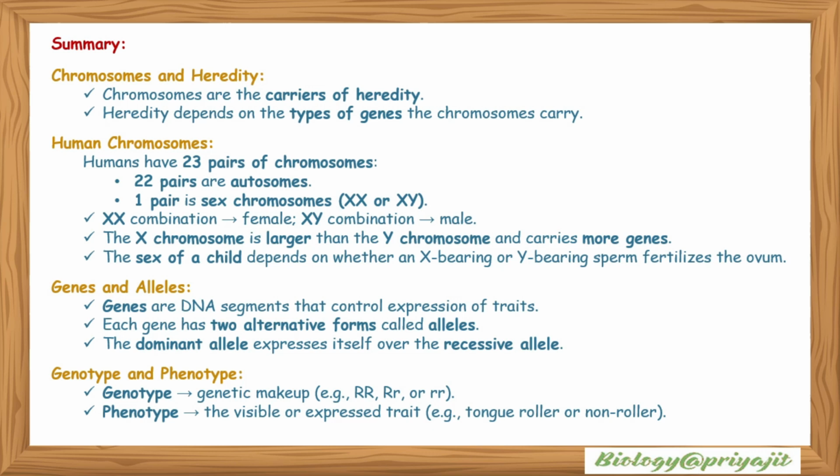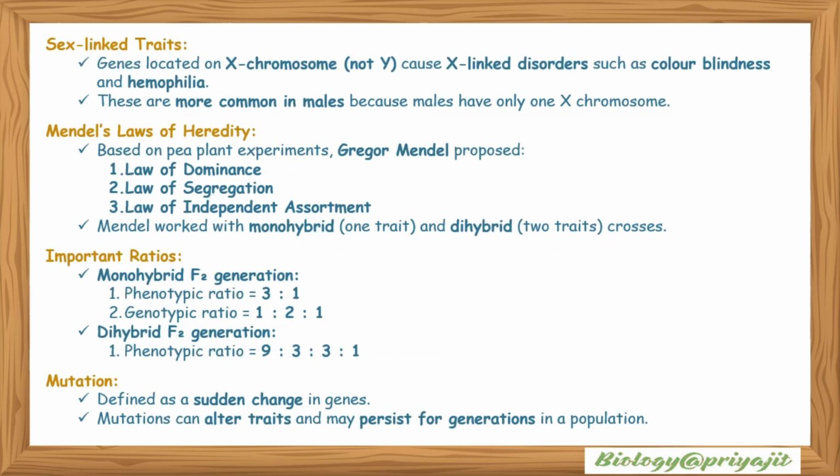So this is the summary of the topic: chromosomes and heredity, human chromosomes, genes and alleles, genotype and phenotype, sex-linked traits, Mendel's laws of heredity, important ratios, and after all, mutations.